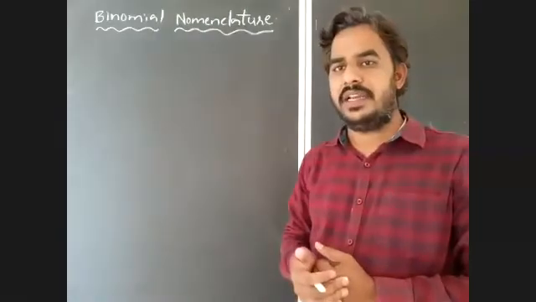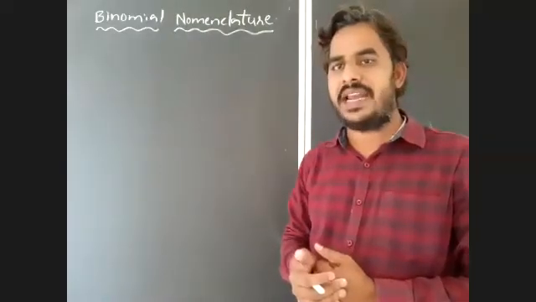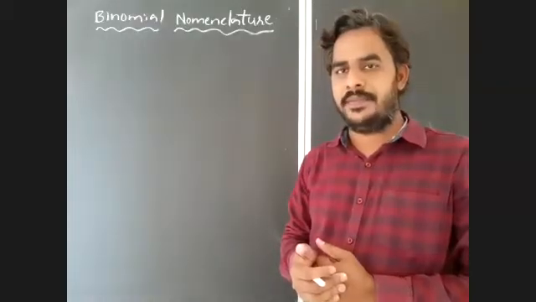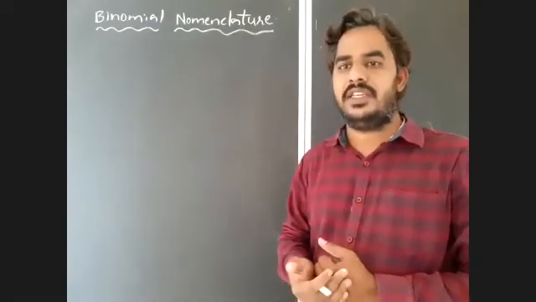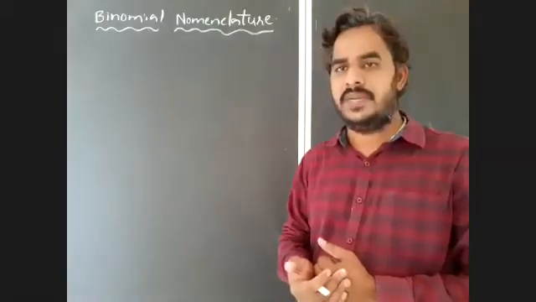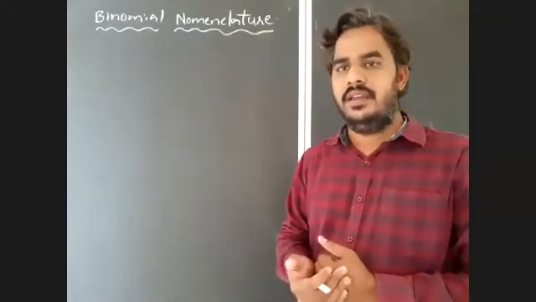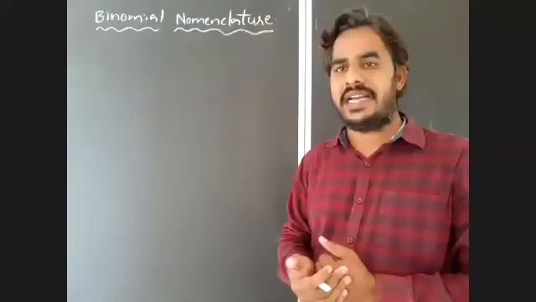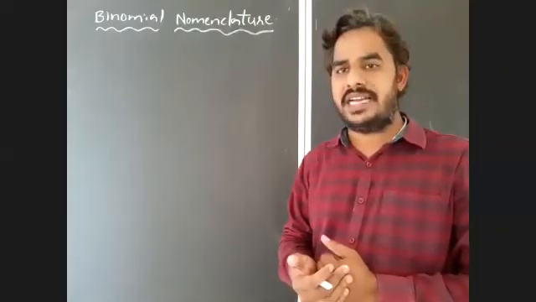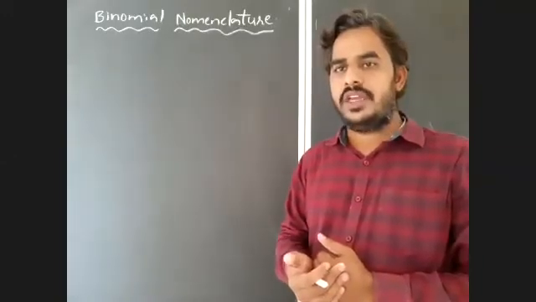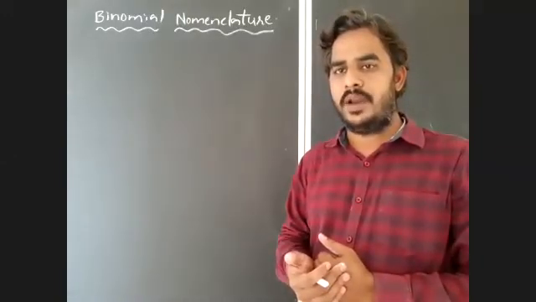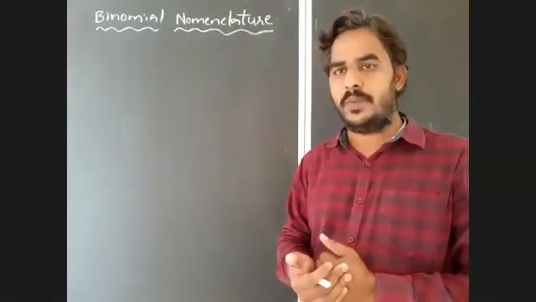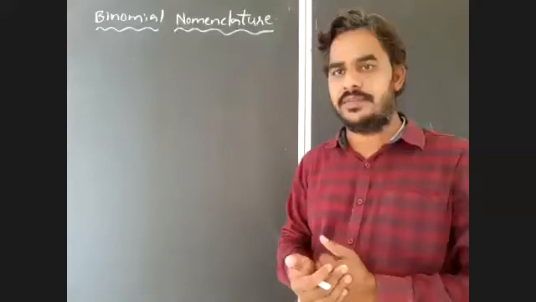Carolus von Linnaeus, who was popularized as the father of taxonomy. I also gave you the two most popular books written by Carolus von Linnaeus. One is about plants, another one is about animals.